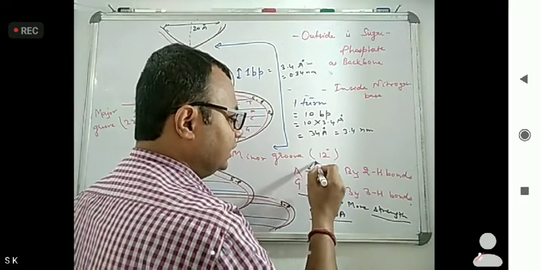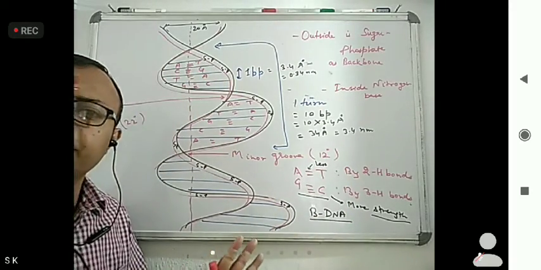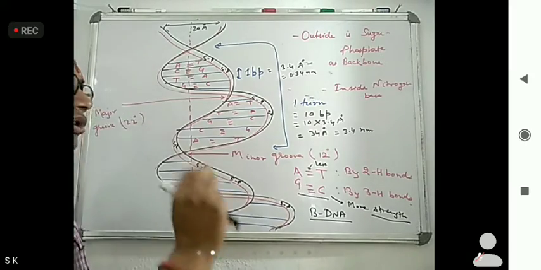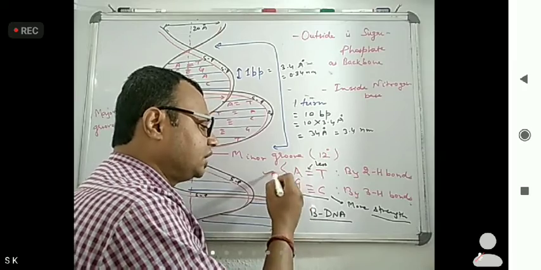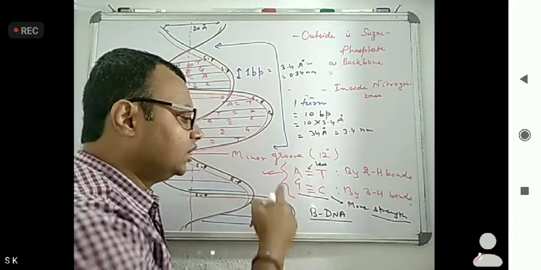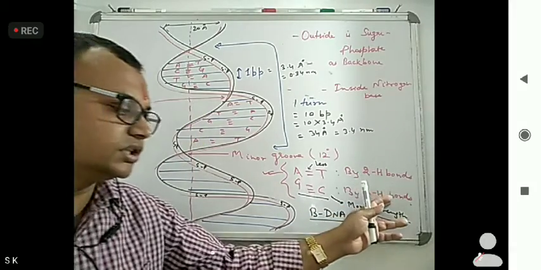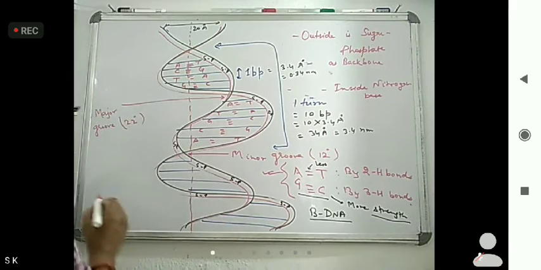This is less because only two hydrogen bonds are there, so we can break it easily compared to the three hydrogen bonds. Now this is very important. Adenine always pairs with thymine by two hydrogen bonds. Guanine always pairs with cytosine by how many? Three hydrogen bonds.